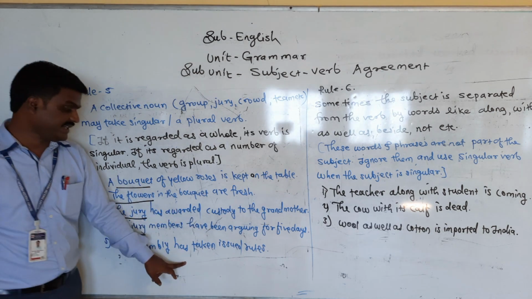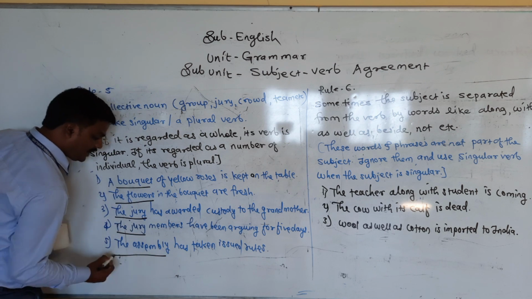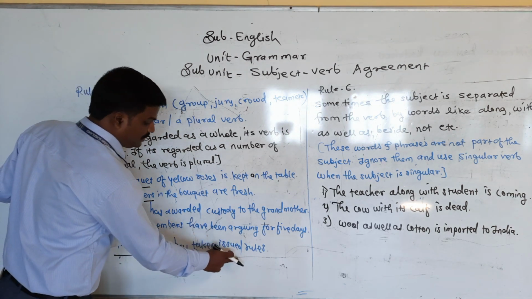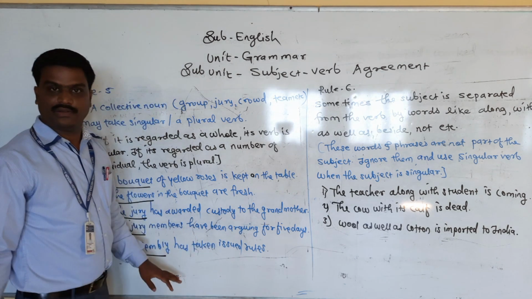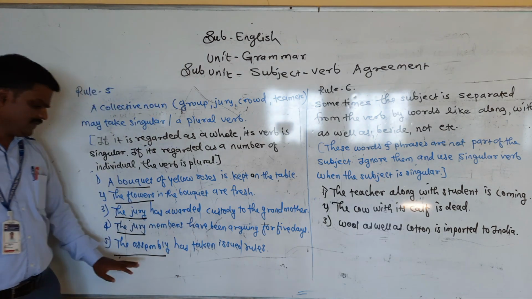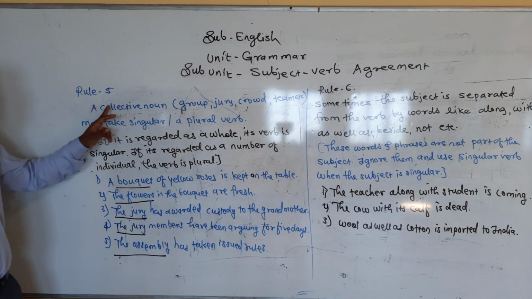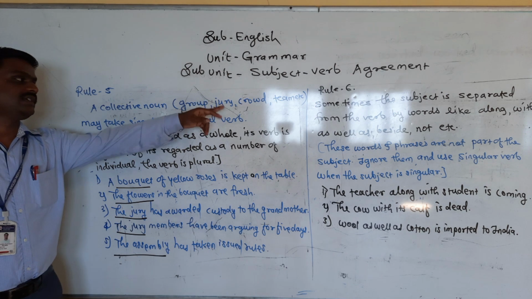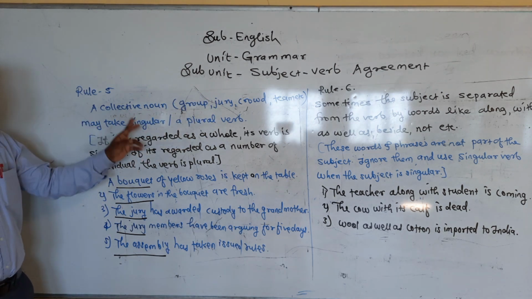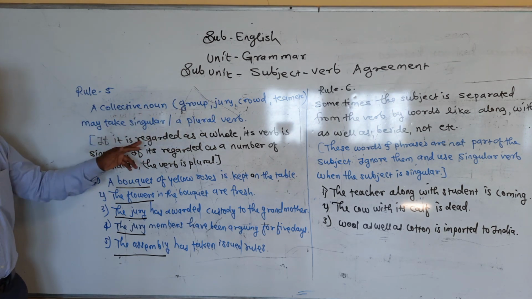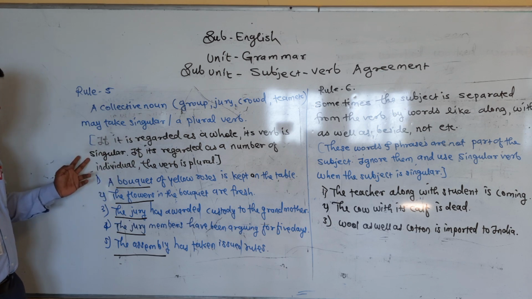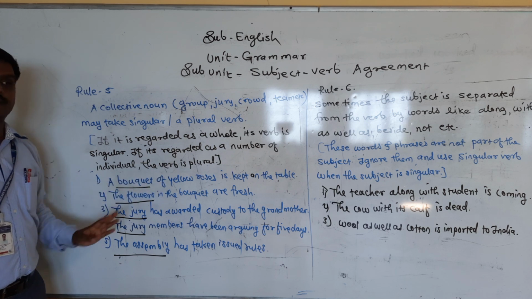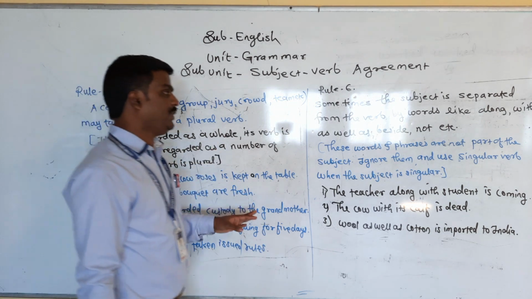The assembly has taken issue rules. See here, understood this? If the collective noun means a group, like jury, group, crowd, team, etc., it may take a singular or plural verb. If it is regarded as a whole, it is singular, and if it is regarded as a number of individuals, the verb is plural.